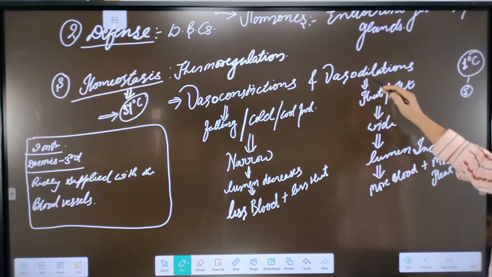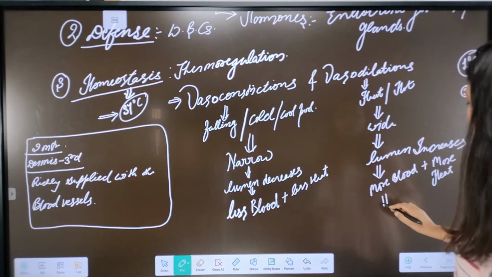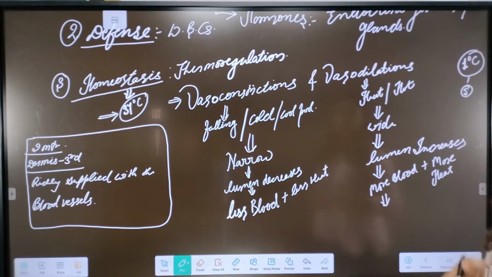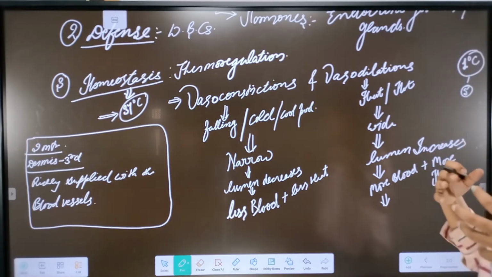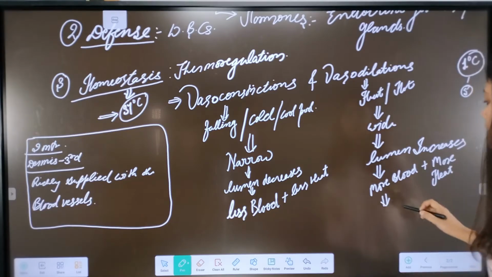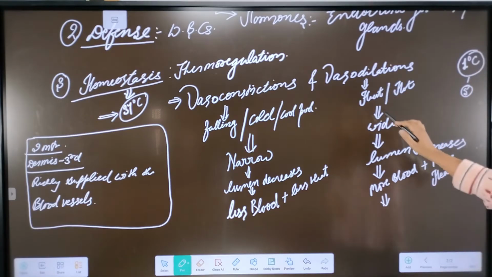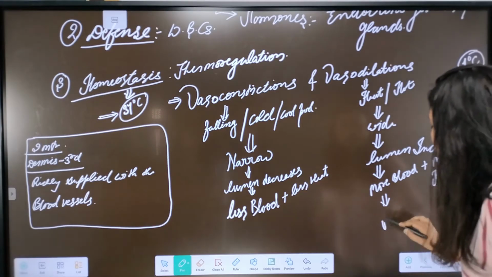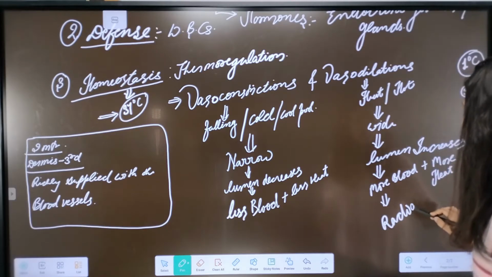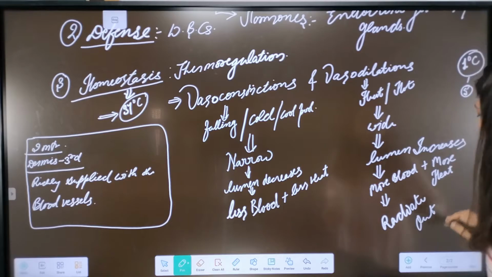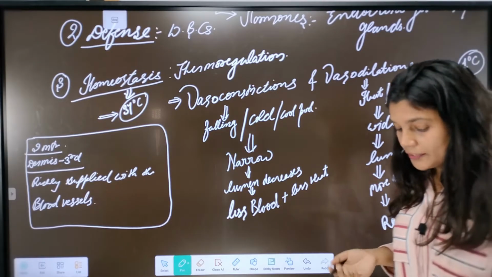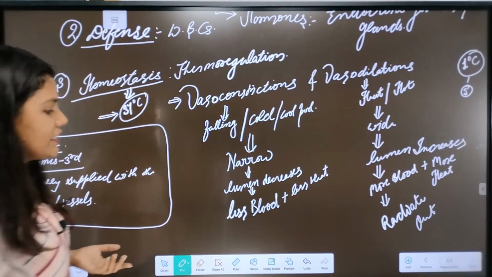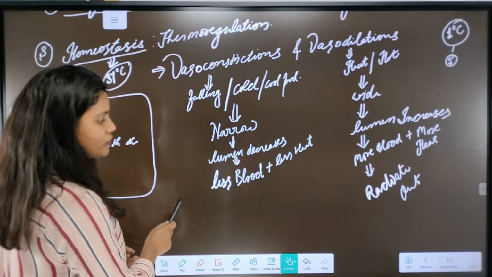So here we are exposed to heat. What happens here? The temperature outside and inside, both sides, is high. So along with the blood, the blood vessels carry more heat towards the skin. So more heat will radiate out into the environment. Along with radiation, convection, conduction and many more processes help in homeostasis, which we will discuss in detail in thermoregulation or in the functions of the hypothalamus.